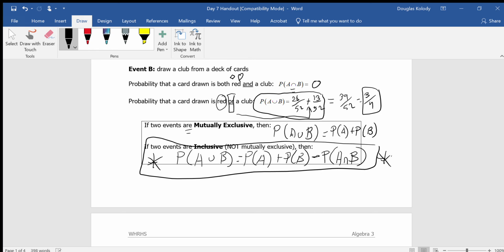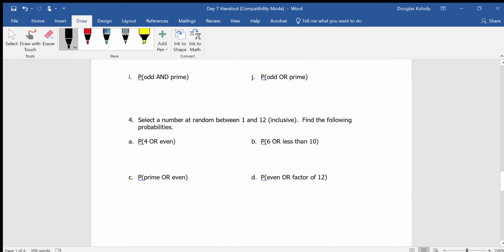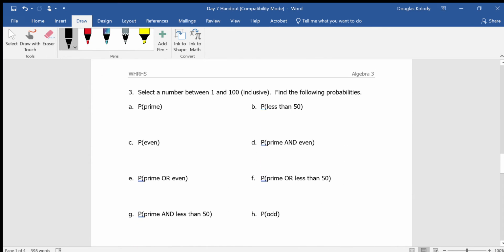The probability of A or B occurring, where "or" means add, is the probability of one thing plus the probability of the other thing minus the probability they occur together. All right, I'm going to do 2 more examples with you, and that's it.